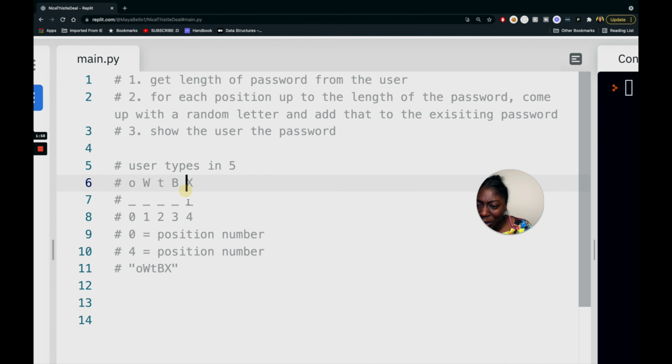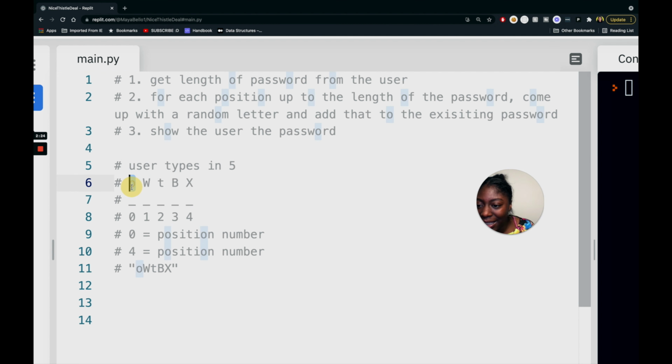I drew this diagram because I think it might help. Let's say the user types in 5, so they want their password to be 5 characters long. For each position, just imagine at the beginning, we don't have anything for the user. We don't know what that password is going to be. But for the very first position, we're going to come up with a random letter.